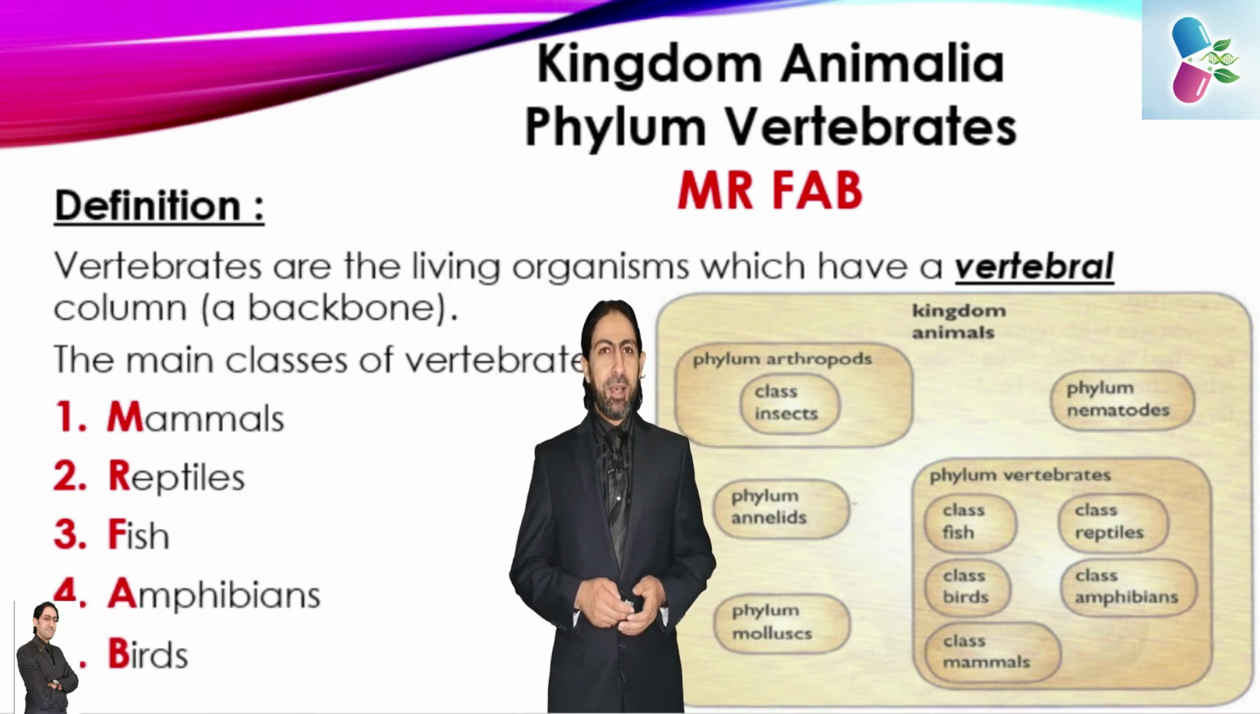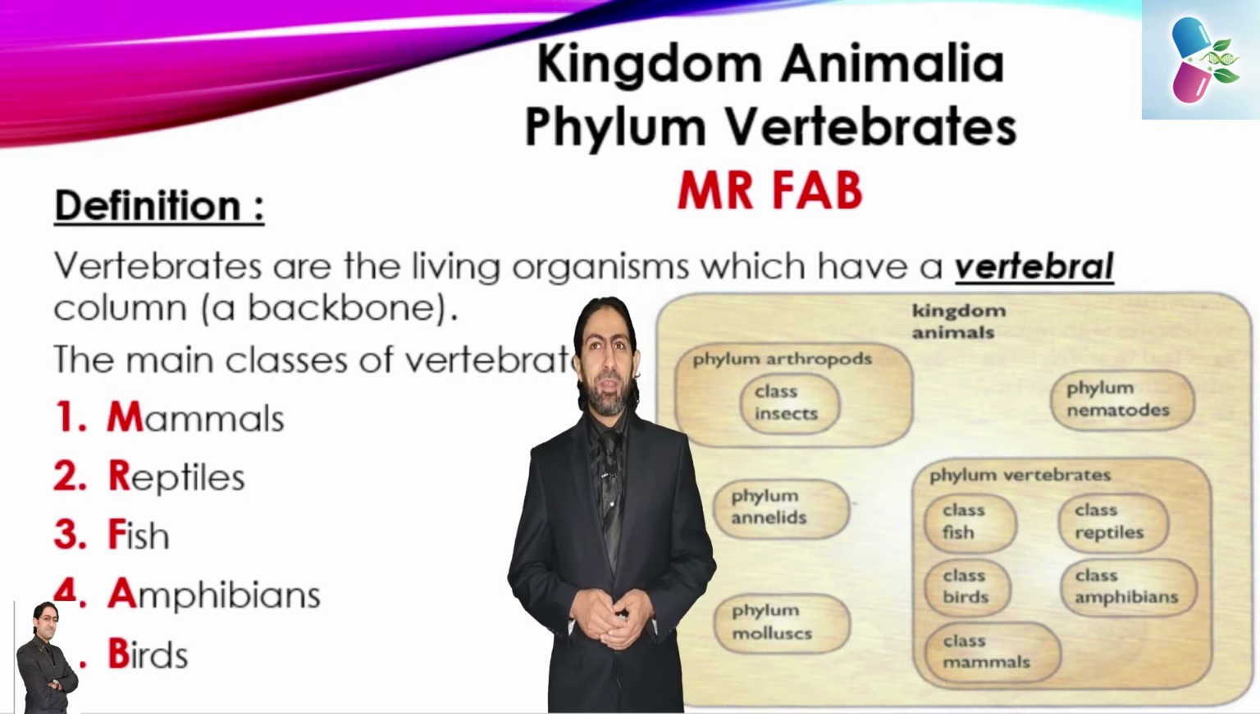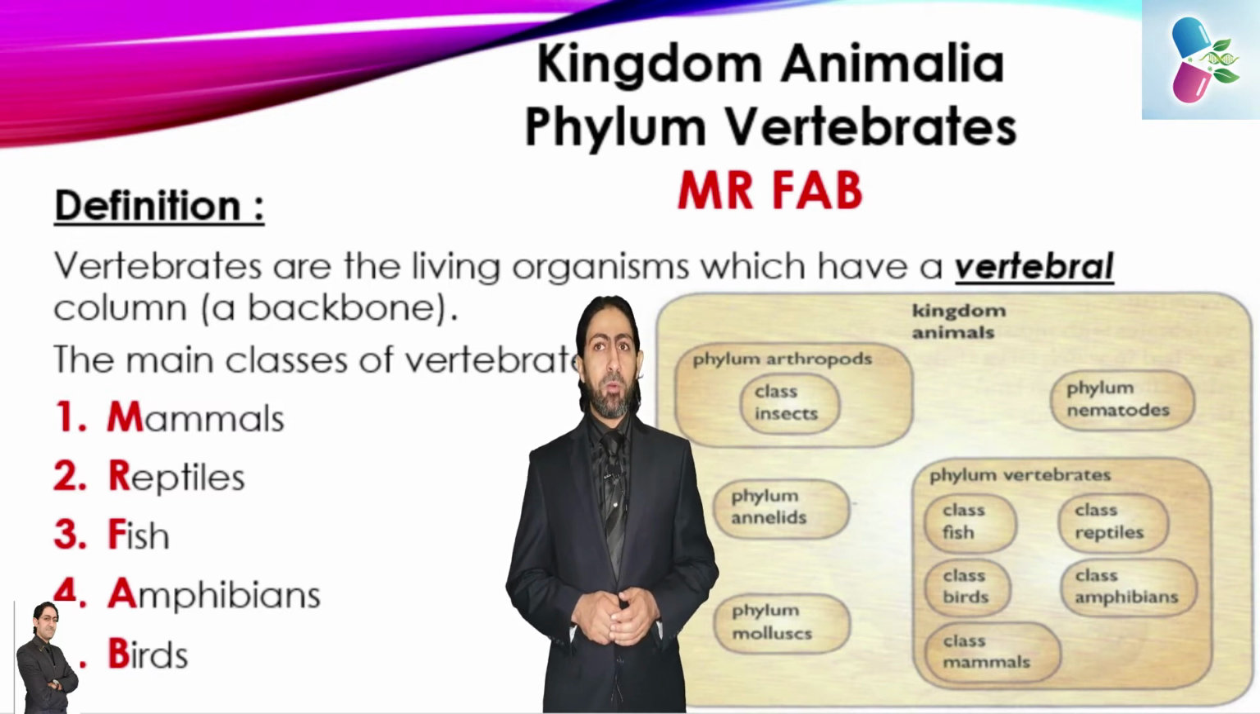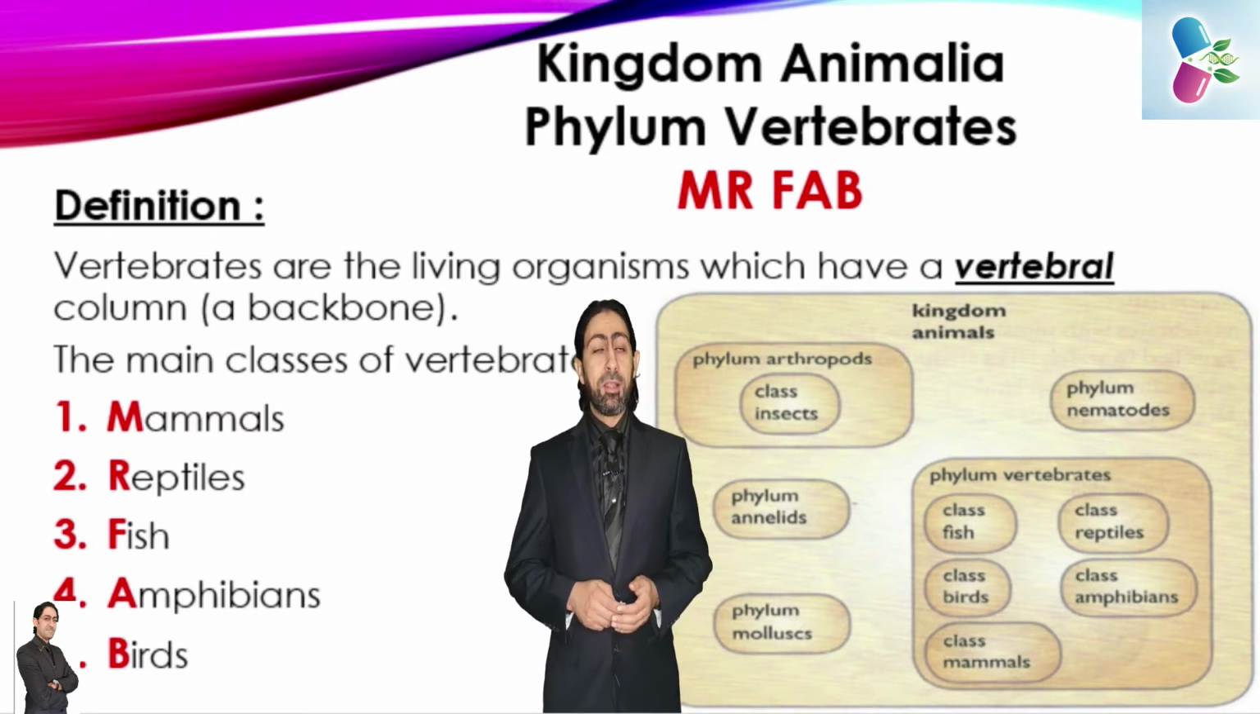eventually the birds. Of course, if you look at this picture, there is the kingdom Animalia and the different phyla that are there. Of course, we have invertebrates, among which we have the nematodes, the arthropods, annelids, the mollusks. We're going to talk about them later, but now we are focusing firstly on the phylum Vertebrata or vertebrates that have the previously mentioned 5 classes: class Mammalia or mammals, class Reptilia or reptiles, the class Pisces or fish, the class Amphibia or amphibians, and the class Aves or birds.